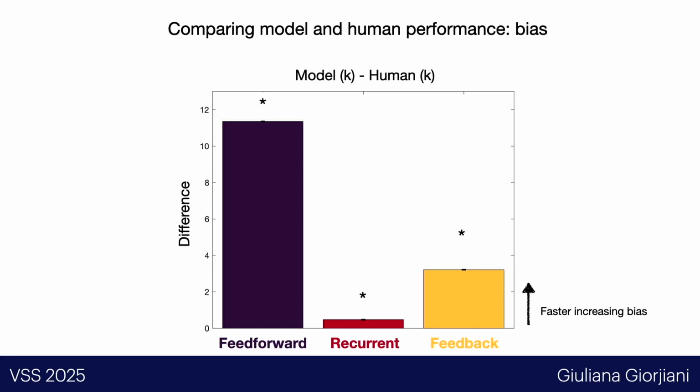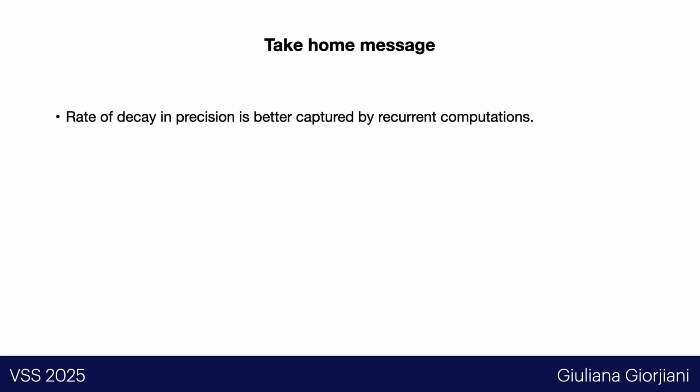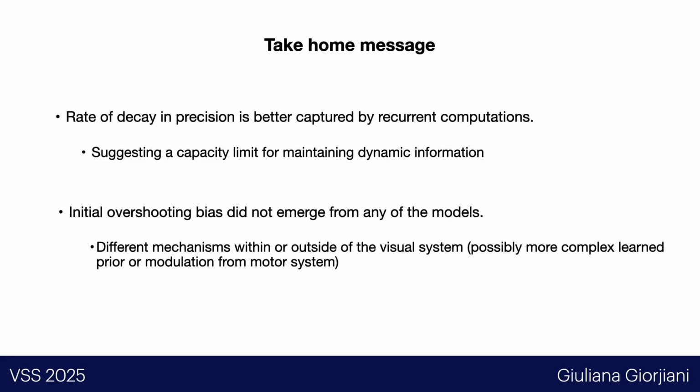And finally, for the bias, we see that all three models are very much different from what humans are doing. So just to conclude, as a take-home message from our results, the rate of decay in precision is better captured by recurrent computations, suggesting a capacity limit for maintaining dynamic information over time. The initial overshooting bias did not emerge from any of our models, which suggests that possibly it comes from different mechanisms, even outside the visual system, possibly more complex learned priors or modulation from the motor cortex.